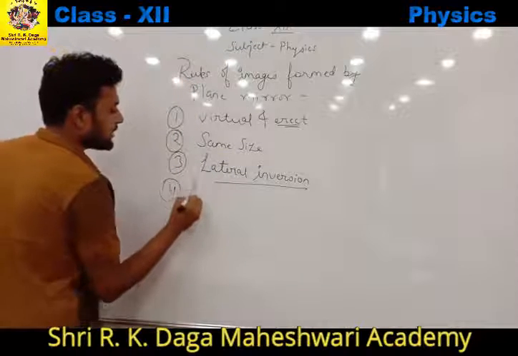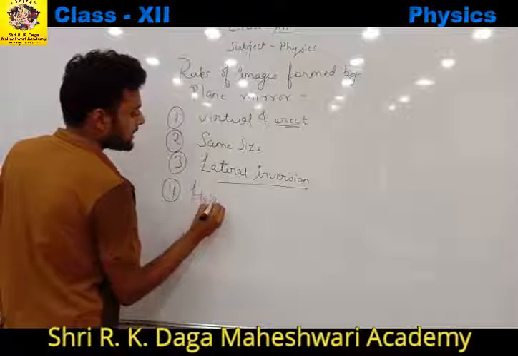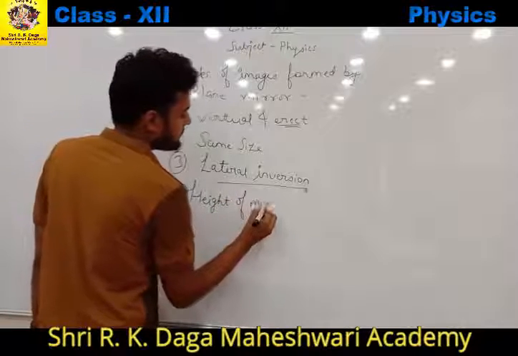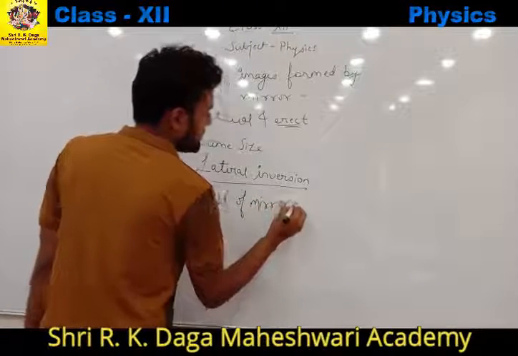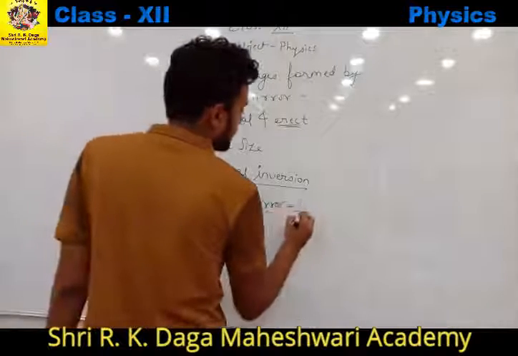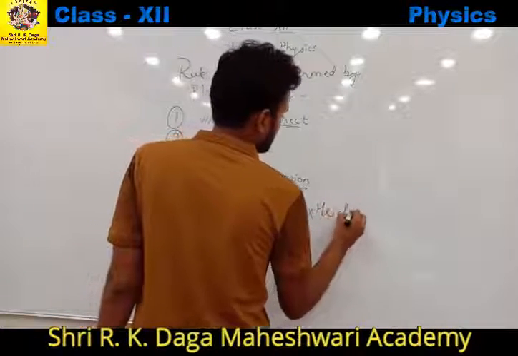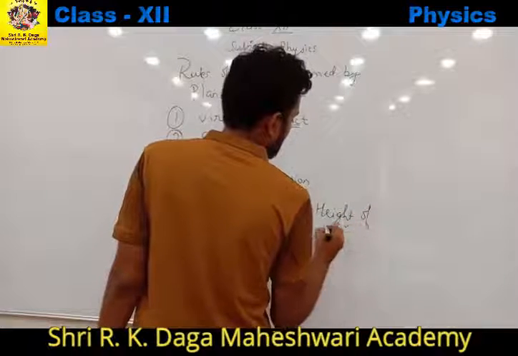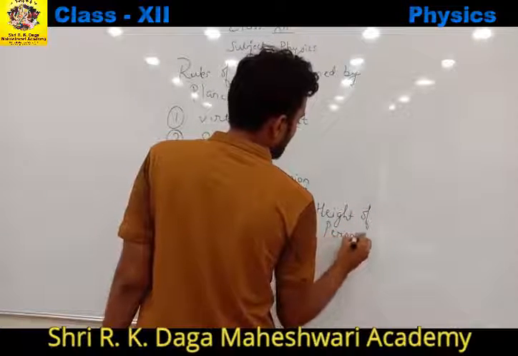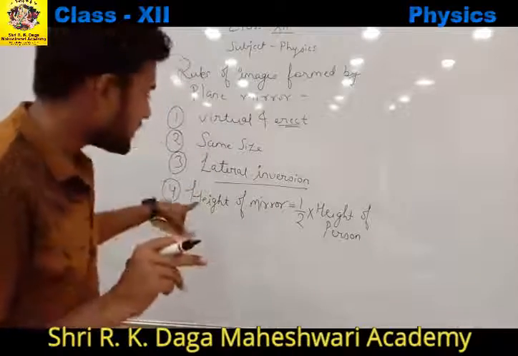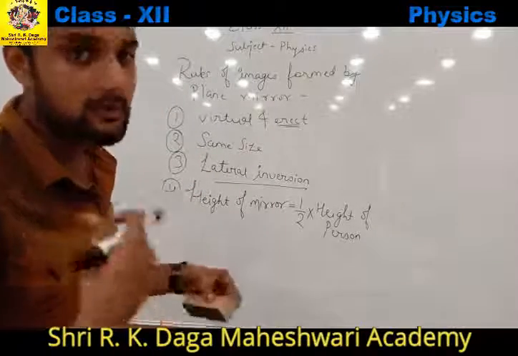Okay, अगर आपको आपकी पूरी इमेज देखनी है मिरर में तो जो मिरर की हाइट होनी चाहिए that should be at least half of height of person. अगर ऐसा नहीं है तो you will not be able to get a full image of yourself. इसके लिए हम derivation भी prove करेंगे in our next lectures.